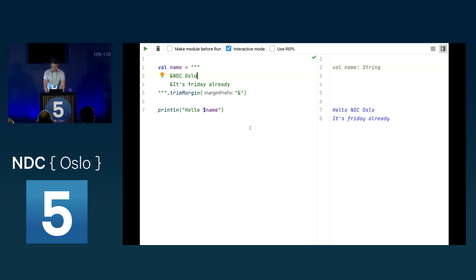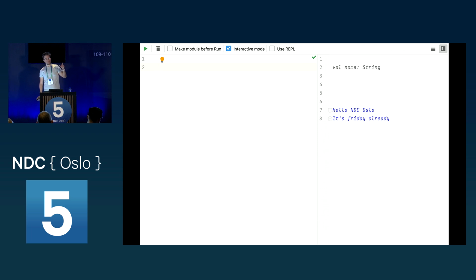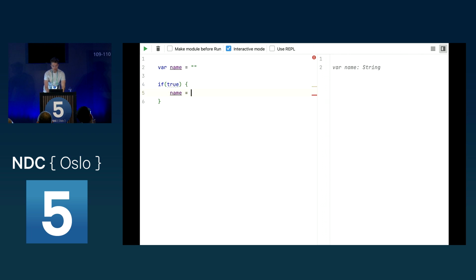But let's go to another topic. Because Kotlin really wants us to use immutable code whenever possible, they have also changed many of the statements in Java or C# into expressions. What we would normally do is have this string here, initialize it empty, and say if, for example, true, we say name equals NDC, else we say name equals nothing. Because of that, we would have to make our variable mutable.